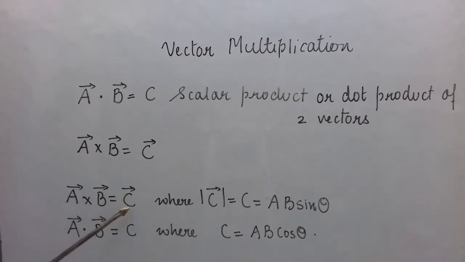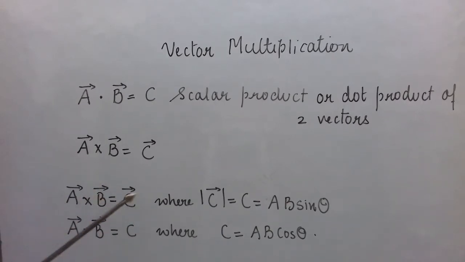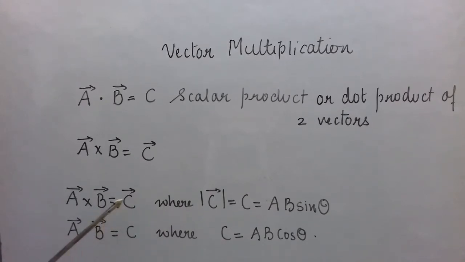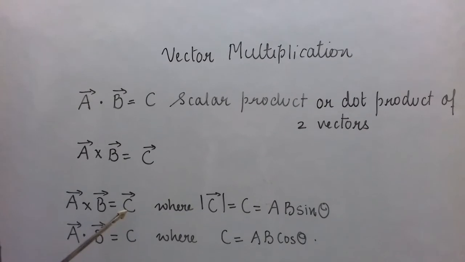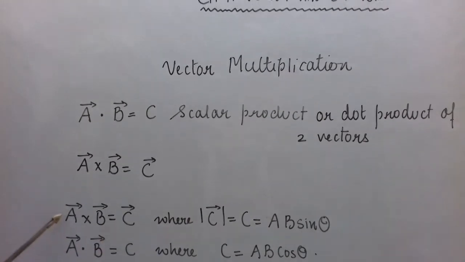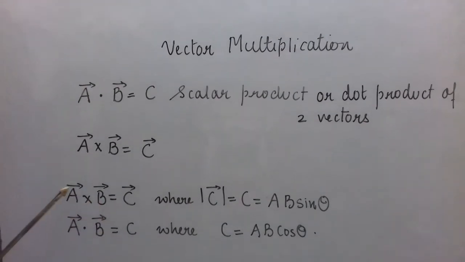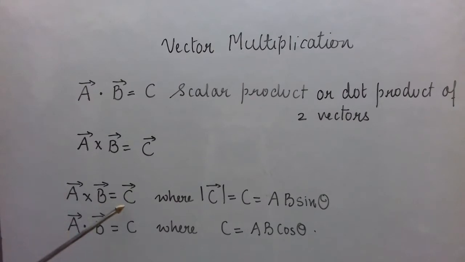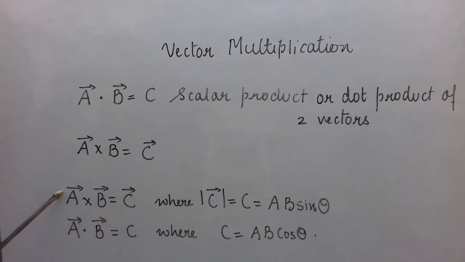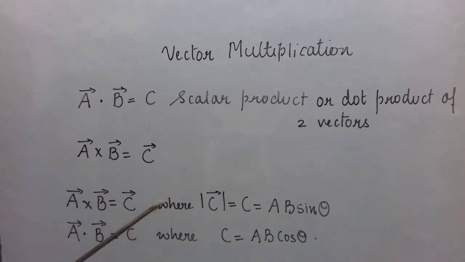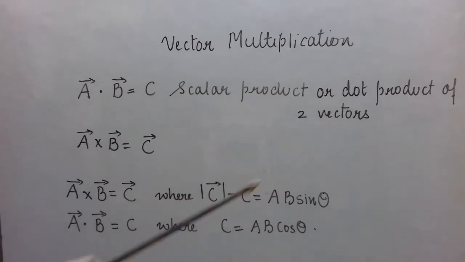Here the answer is a vector quantity where the magnitude is AB sine theta. And this has direction also because it is a vector. Here remember that the direction of this will be perpendicular to both the vectors A bar and B bar. So the direction of this vector will be perpendicular to A bar and B bar both. Magnitude will be AB sine theta.